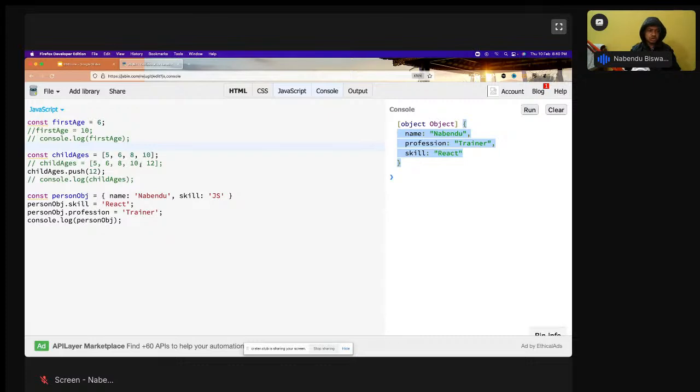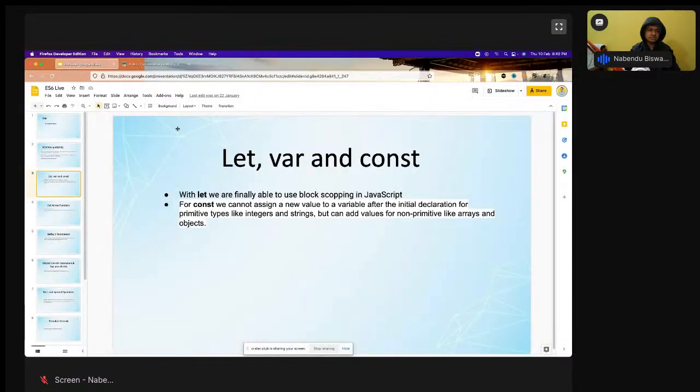So that's why you should use const a lot, unless it gives an error. And most of the time people don't reassign a value like this. And in most use cases you're going to work a lot with arrays and objects. And here this is used a lot. Const. So that's why I also prefer const a lot.